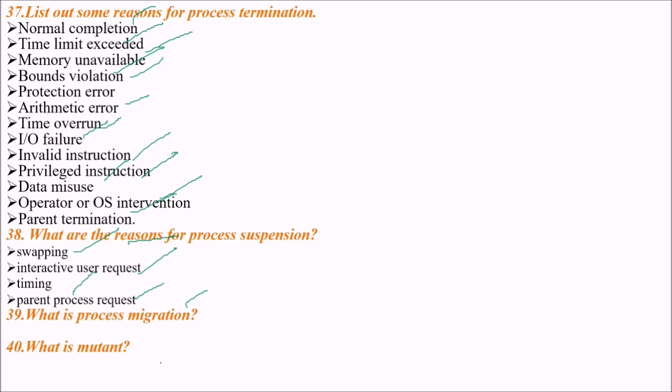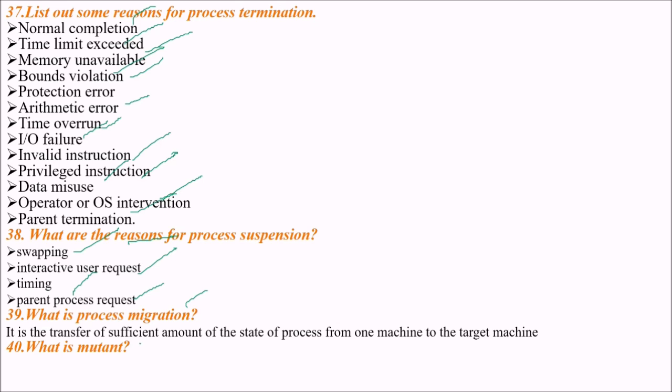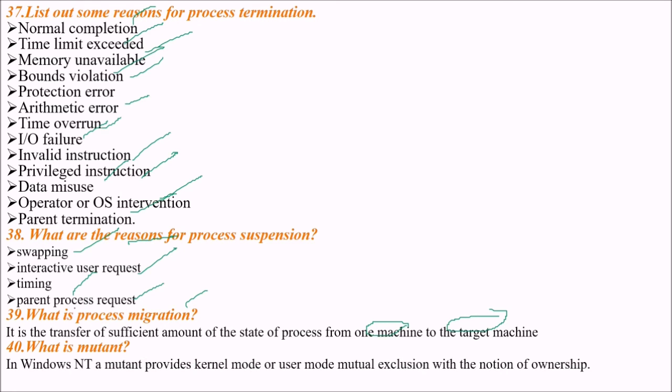So what is process migration? It is the transfer of a sufficient amount of the state of a process from one machine to the target machine. This is process migration. What is a mutant? In Windows NT, a mutant provides kernel mode or user mode mutual exclusion with the notion of ownership.